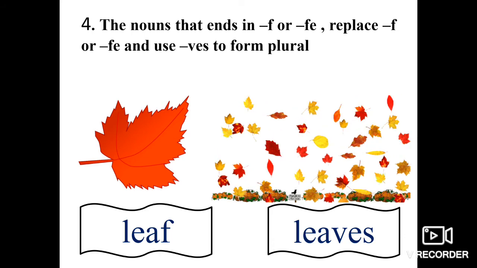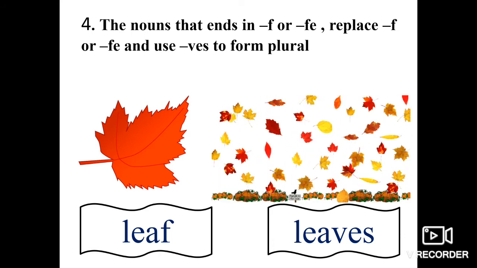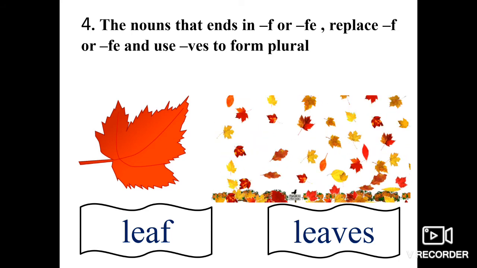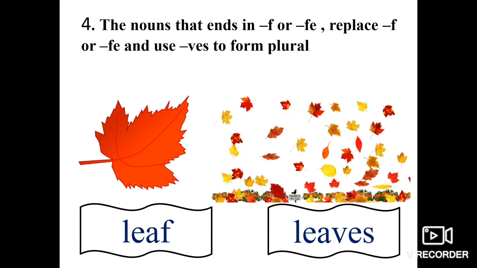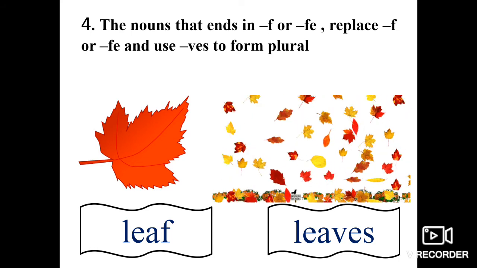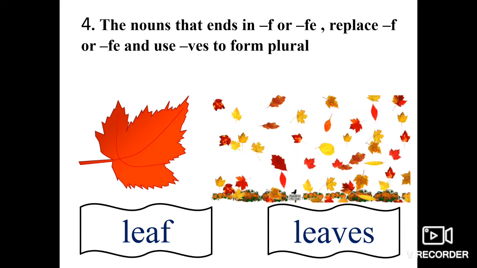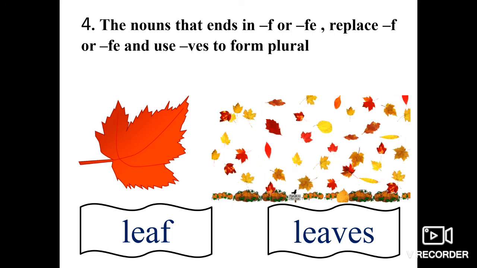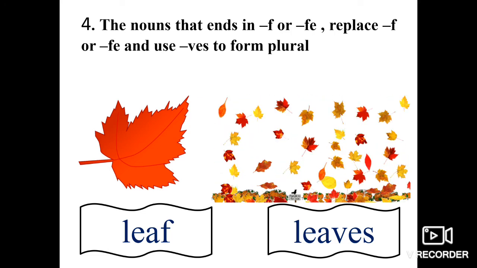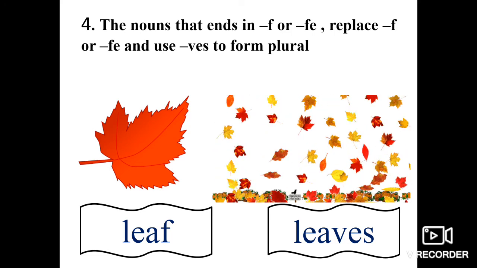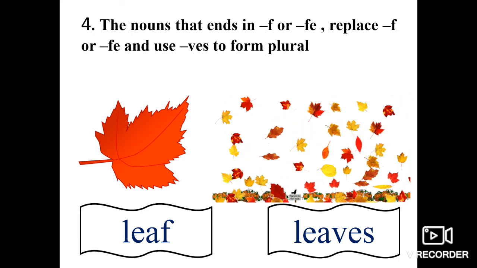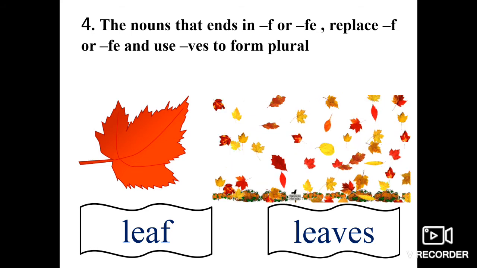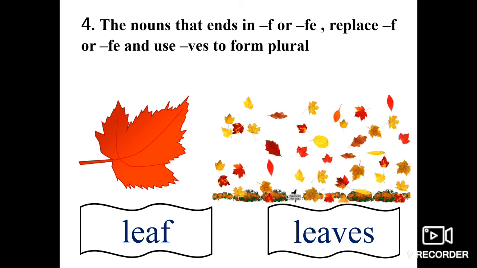Same is the case with life. The spelling of life is LIFE and the plural of life is lives. So F is replaced by VES. Thief will become thieves. Wife will become wives. Loaf will become loaves. Half will become halves, and so on. So this is the fourth rule of singular and plurals.